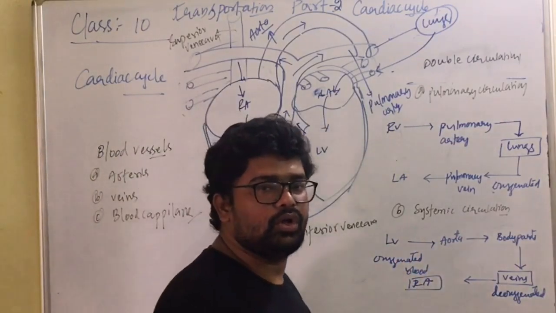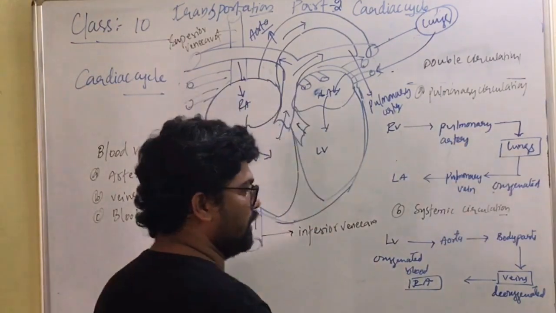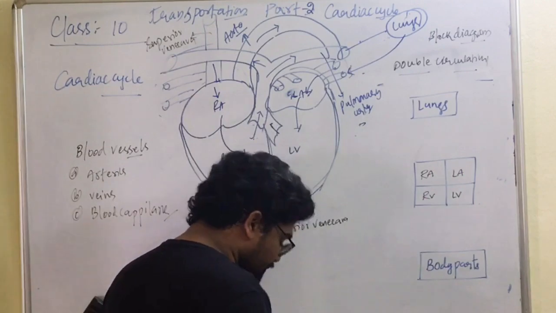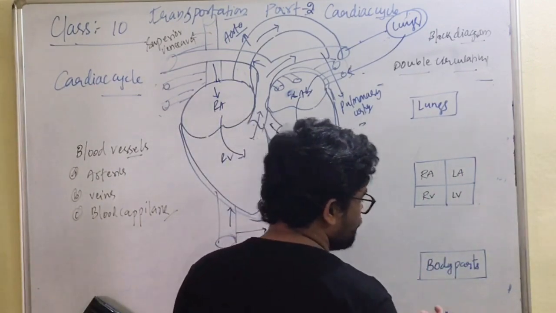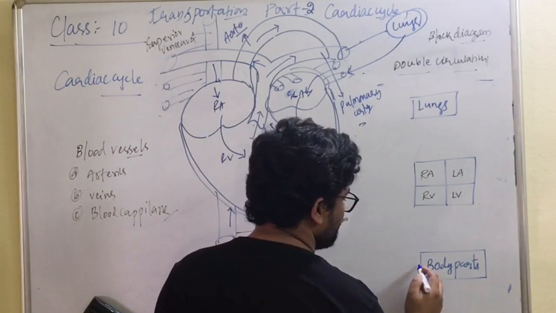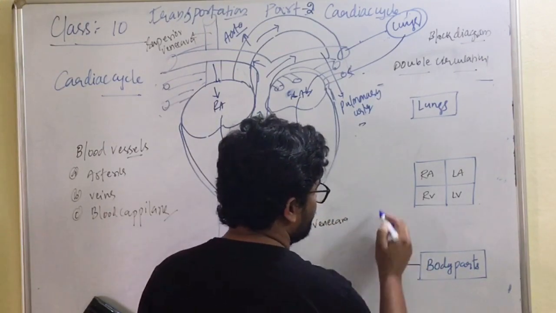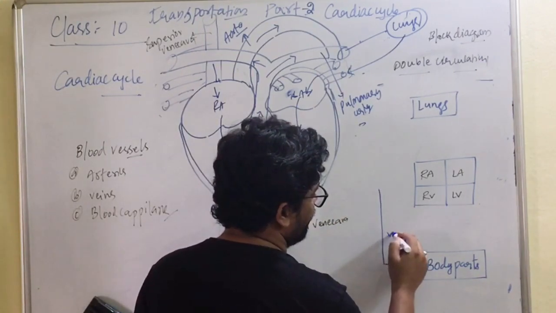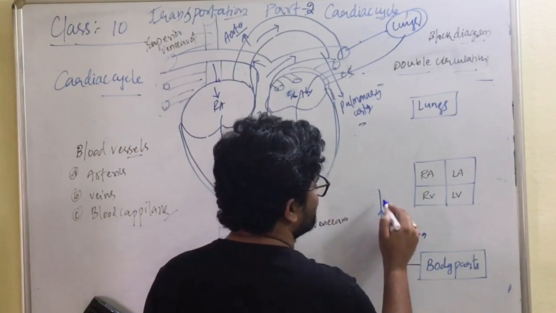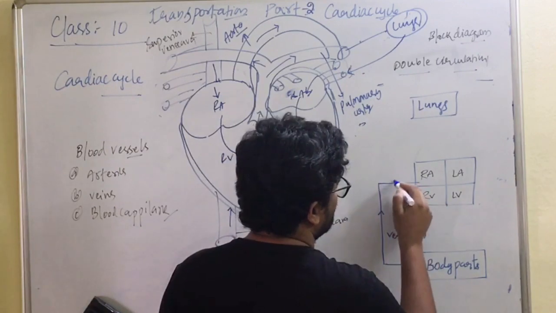Let us try to draw the block diagram showing double circulation: lungs, body parts and the heart. The heart has 4 chambers. First, let us show the systemic circulation. From the body parts, with the help of the vena cava, blood is collected and sent to the right auricle.